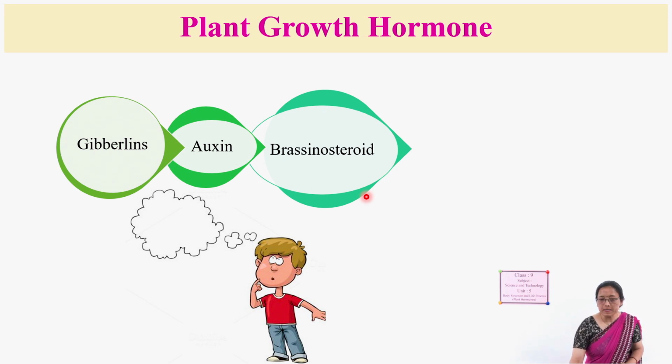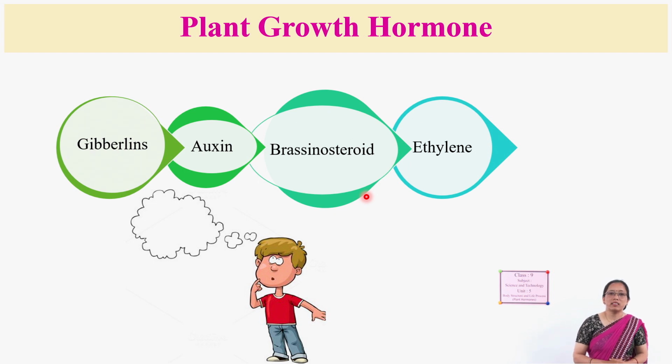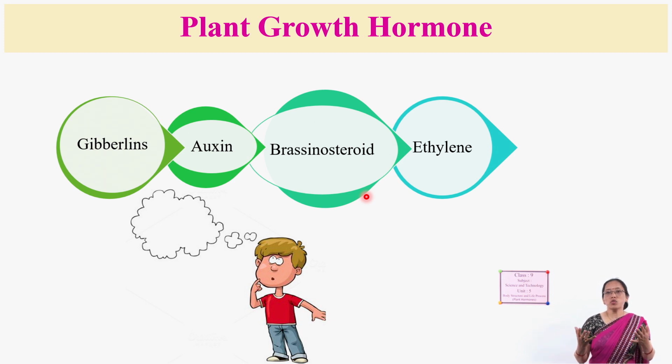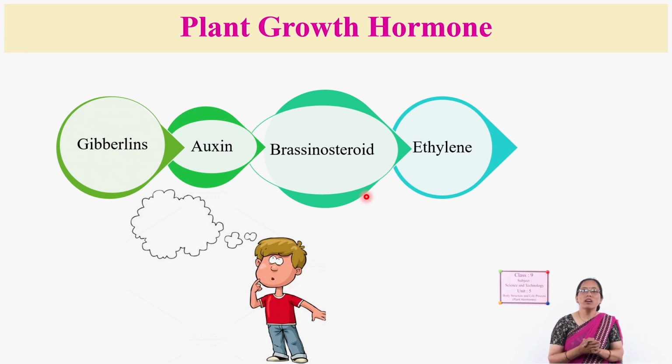Next hormone is ethylene. This ethylene is another kind of hormone. Especially it is used to ripen the fruits. Nowadays we pick the fruits from the trees before they ripen, then artificially we try to ripen them, like bananas and mangoes. At that time people use this ethylene artificially. It is a chemical substance which is used as an artificial hormone to ripen the fruits.